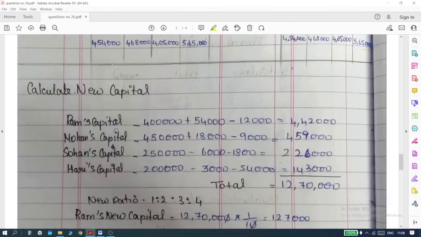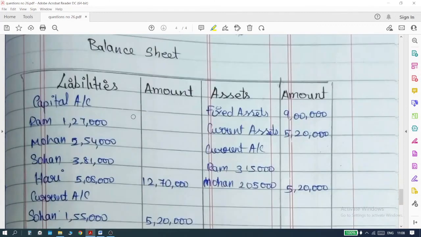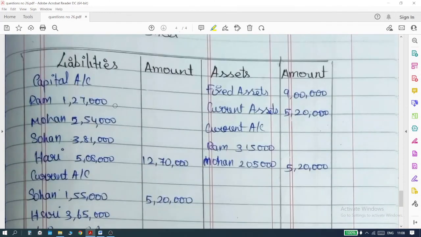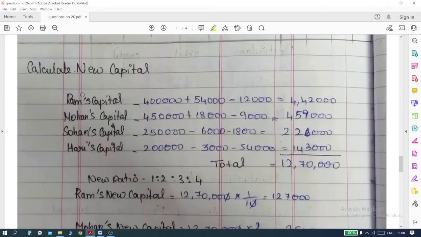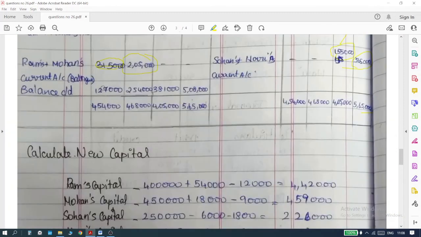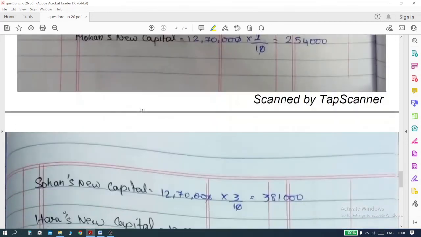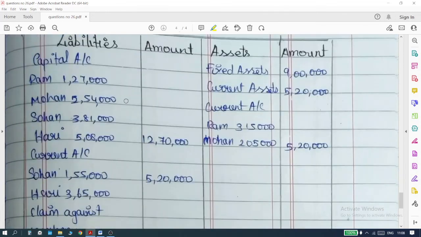So the next step is you start writing the balance sheet. To do the balance sheet, first write the capitals, which we have already calculated and written here, all these 4 balances. Take them and put them all here. Okay, don't change a thing. The total has to be 12,70,000.